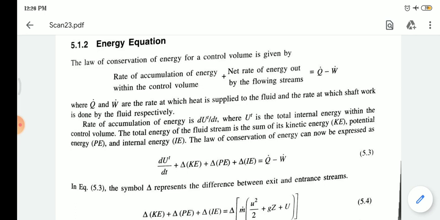Okay, total energy within any control volume has kinetic energy and potential energy. And here we define the rate of accumulation, that means the total internal energy within the control volume.